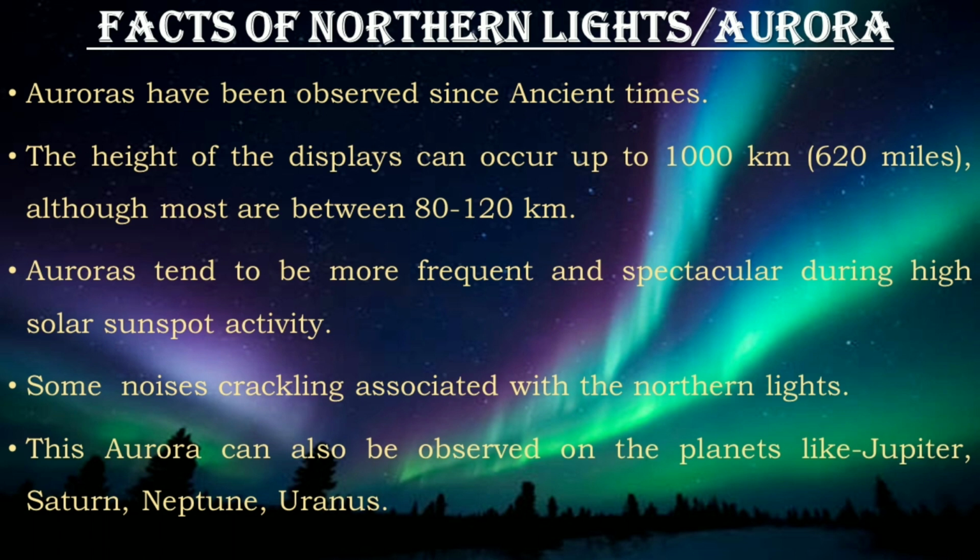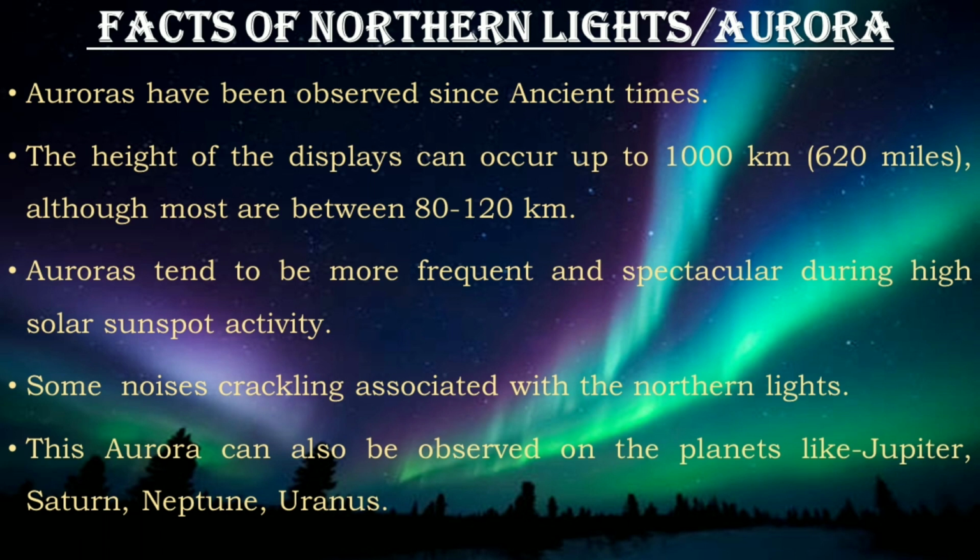Aurora tends to be more frequent and spectacular during high solar sunspot activity, which cycles over approximately 11 years. Swedish Lapland and northern Norway are located under the auroral oval, that is about 60 degrees and 70 degrees of latitude. The aurora is most visible beneath this oval.